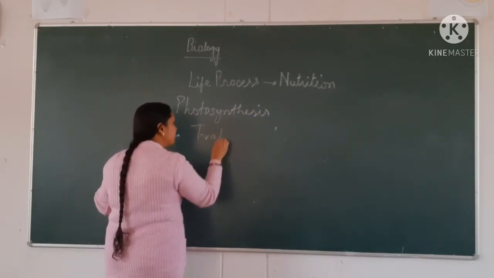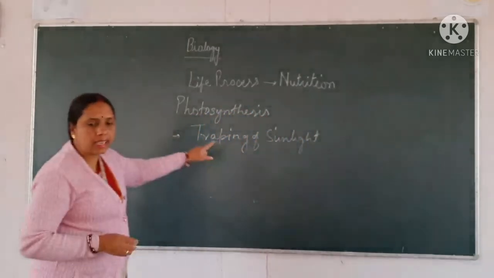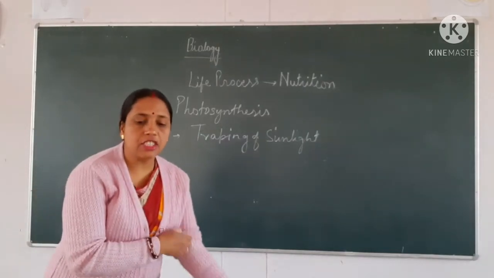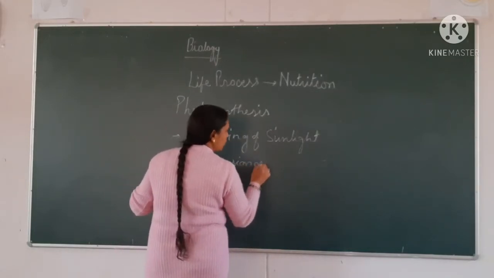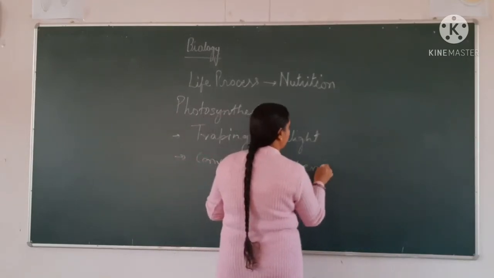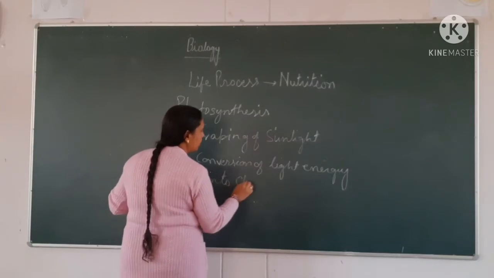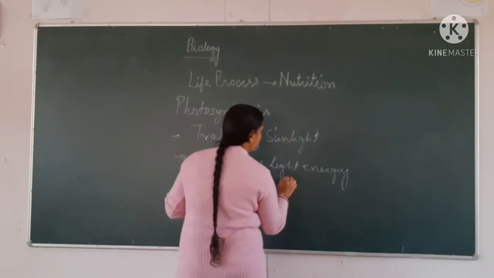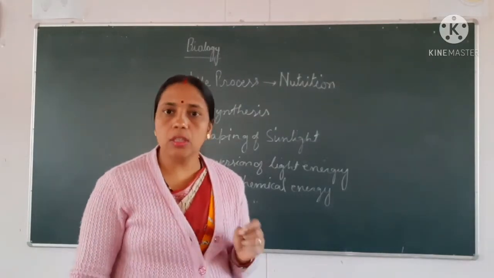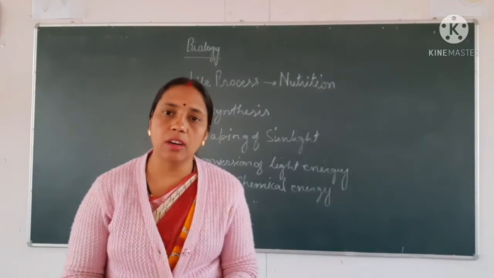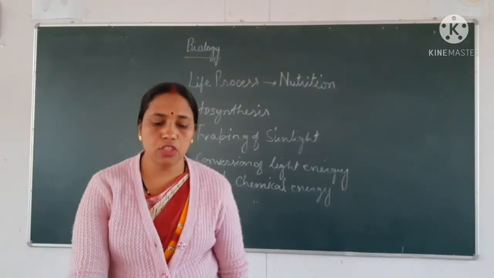One is the trapping of sunlight, also known as light reaction, and the second one is the conversion of light energy into chemical energy. Now there is one more reaction which is known as dark reaction.